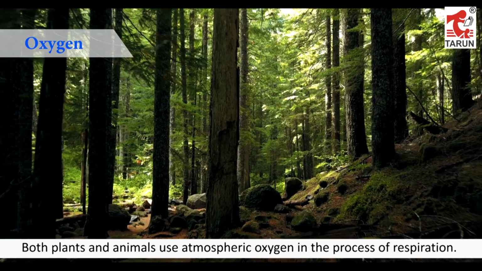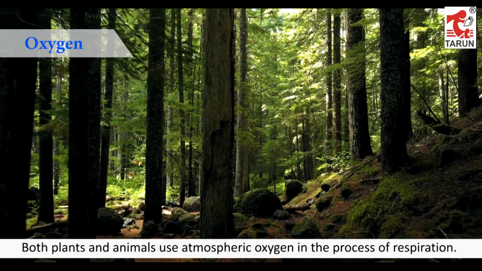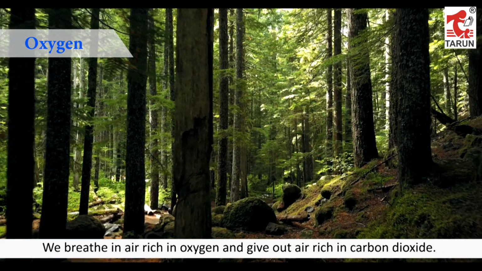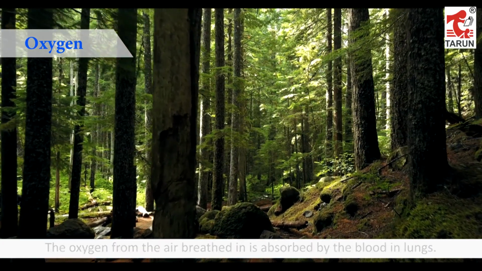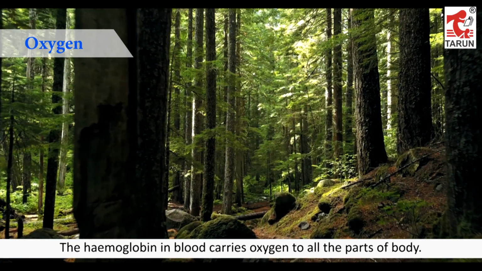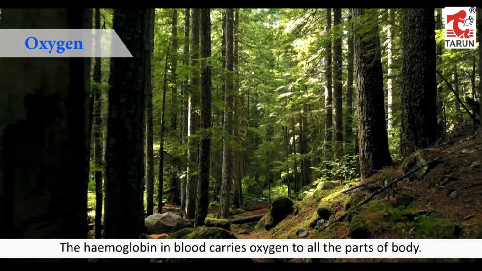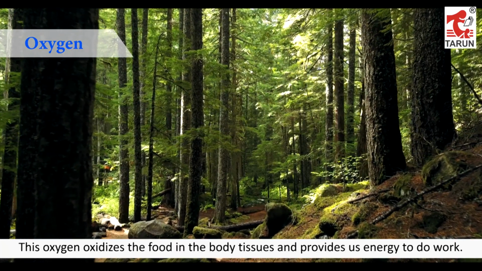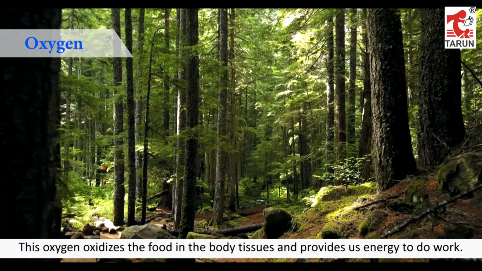Both plants and animals use atmospheric oxygen in the process of respiration. We breathe in air rich in oxygen and give out air rich in carbon dioxide. The oxygen from the air breathed in is absorbed by the blood in lungs. The hemoglobin in blood carries oxygen to all the parts of body. This oxygen oxidizes the food in the body tissues and provides us energy to do work.